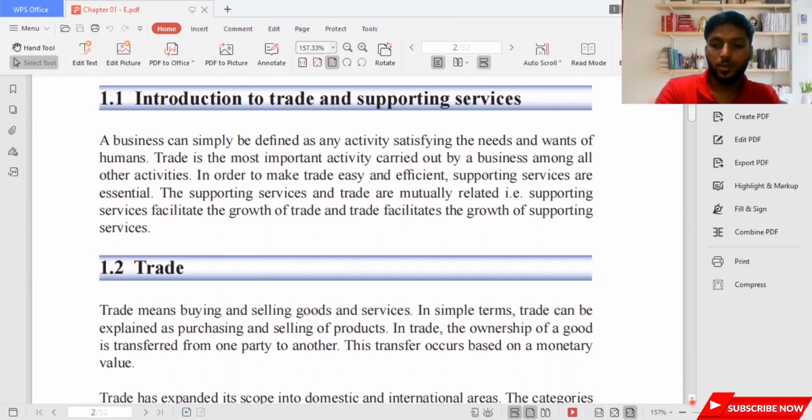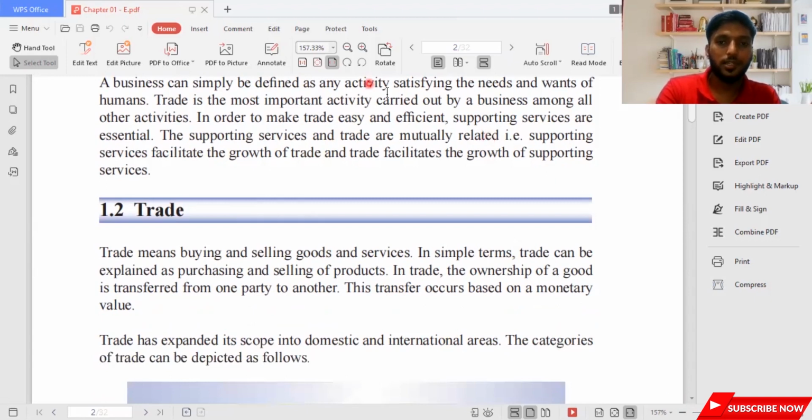Whenever I'm marking in your textbook, guys, please underline these areas. I could have done this with my own tute, but I feel like everyone will have a textbook, and that's the reason I'm teaching from the textbook. Trade means buying and selling goods and services. In simple terms, trade can be explained as purchasing and selling of products.